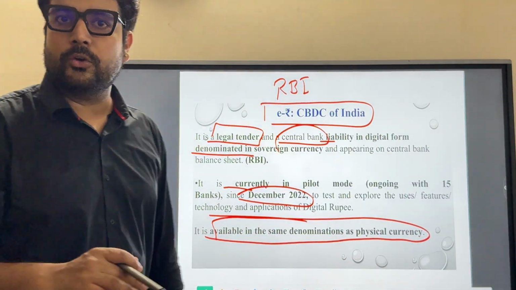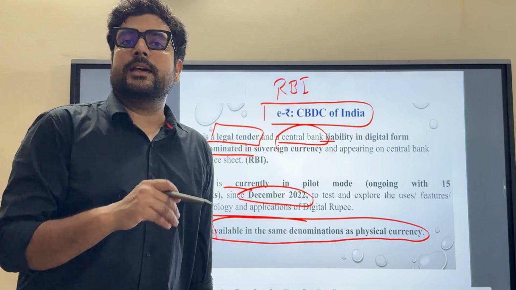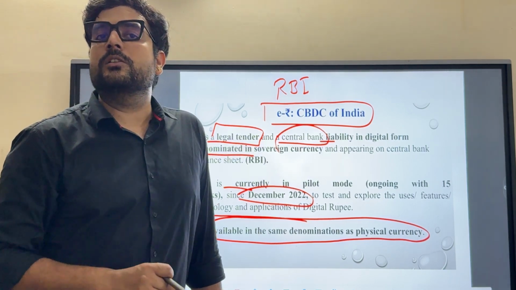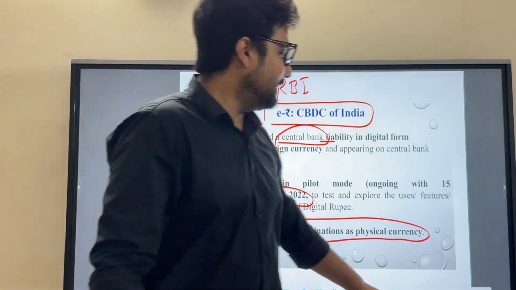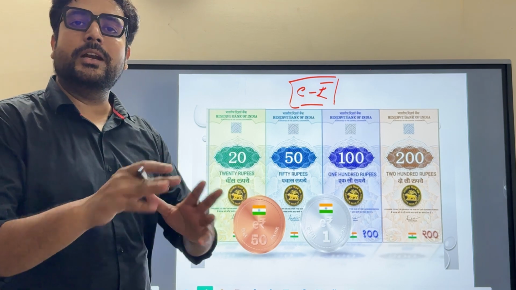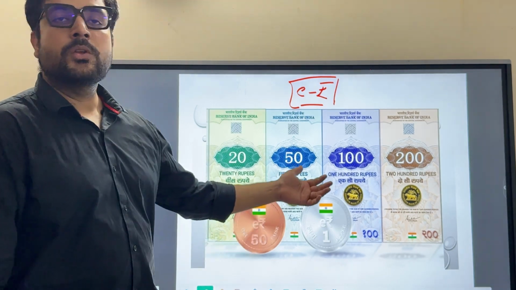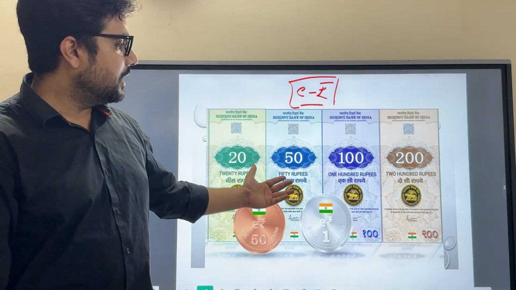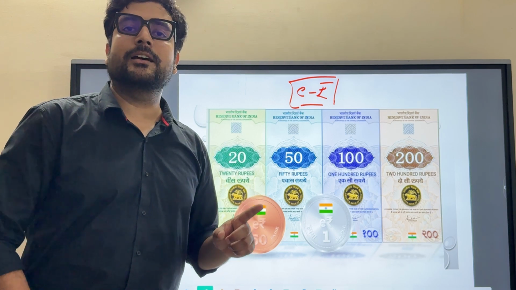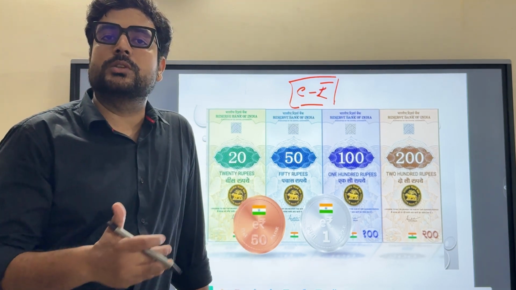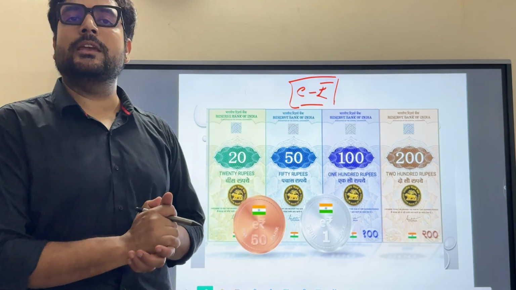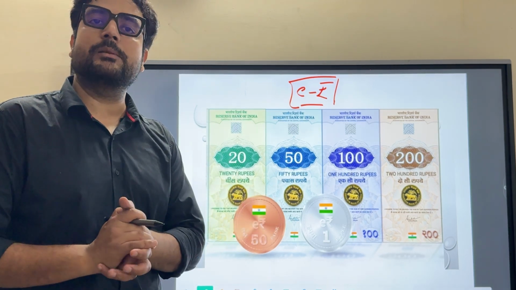Whatever the physical currencies are working in the Indian economy, these e-rupee or digital currencies are also available for the same. As I've shown you earlier, this is the picture of all those legal tender currencies which are already in the economy of India. 50 paisa, 1 rupee, 20 rupees, 50 rupees, 100 rupees, 200 rupees. Apart from them, there is a digital currency of 200, 500 and 2000 rupees, and 10 rupees and 5 rupees notes also. So these are all the things related to the CBDC, Central Bank Digital Currency.